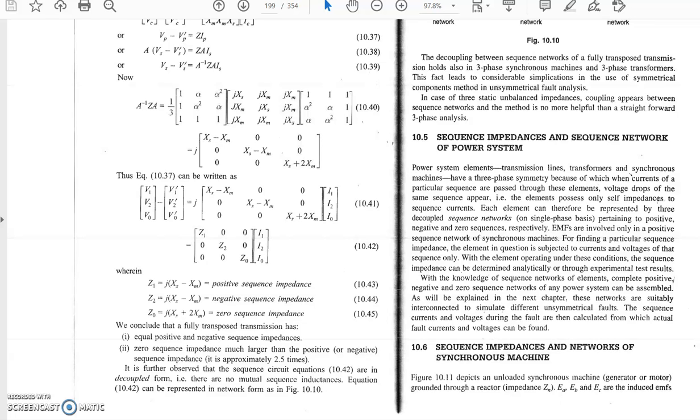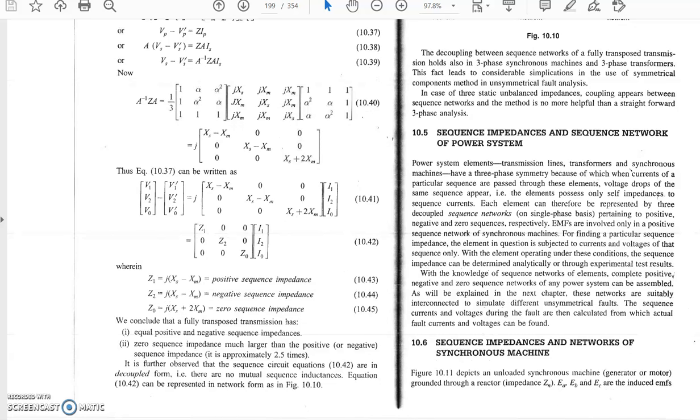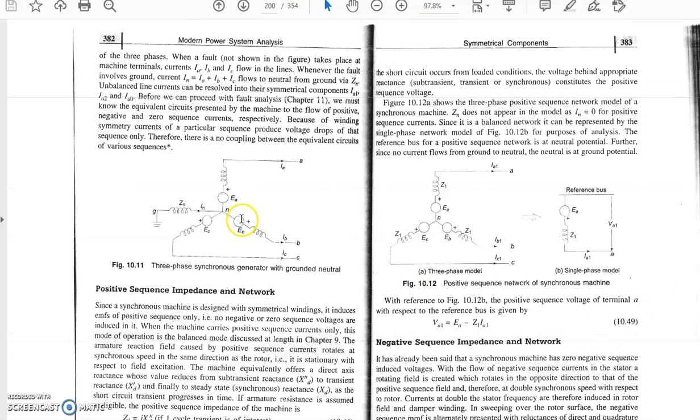So, an unloaded synchronous machine which is grounded through a reactor, and the induced EMFs EA, EB, EC are shown here. There is a synchronous machine, there is an impedance ZN, and EA, EB, EC are the induced EMFs in each phase.